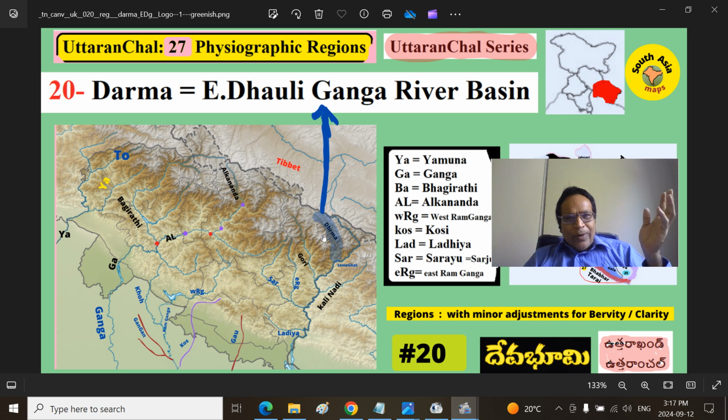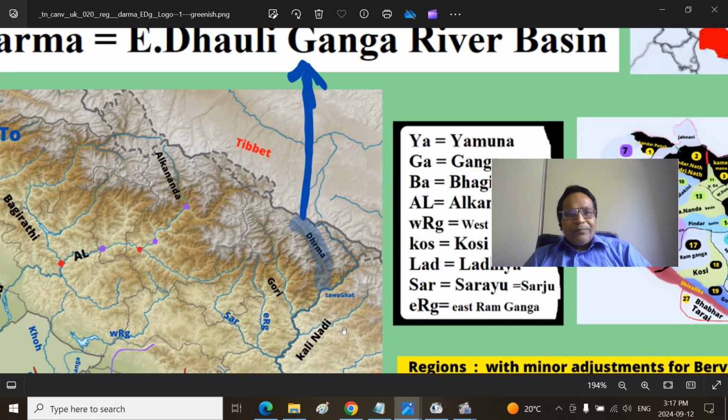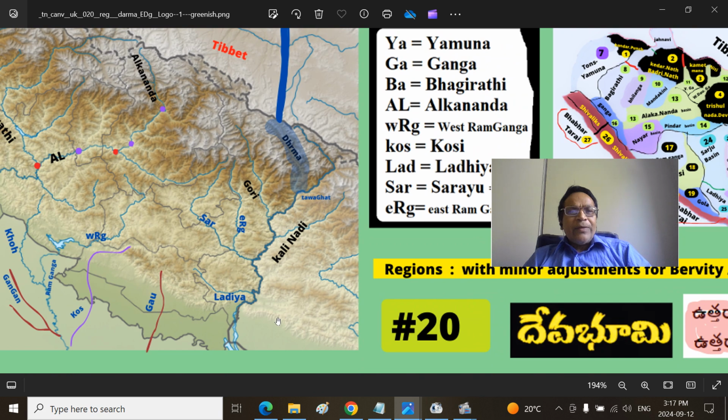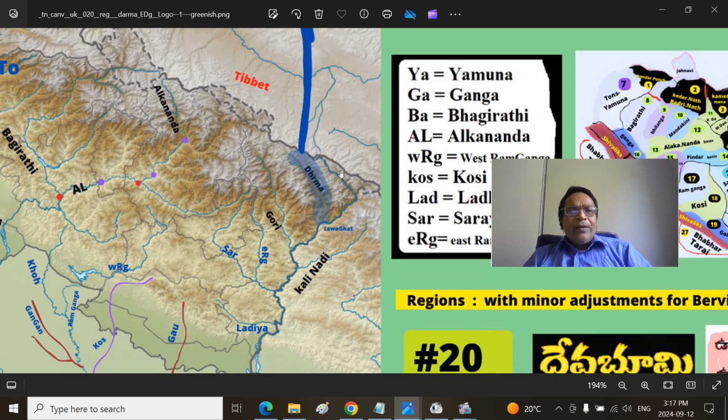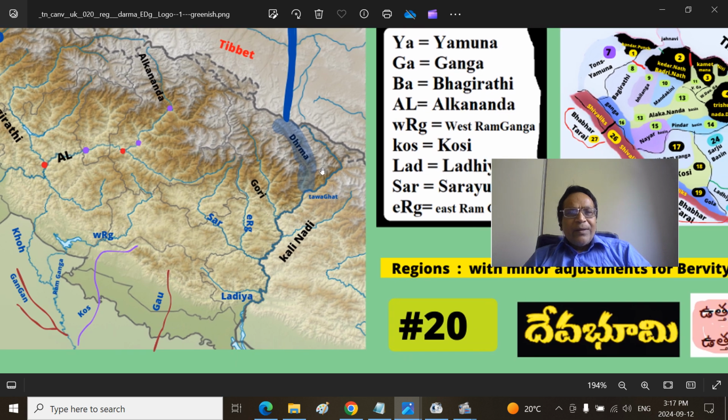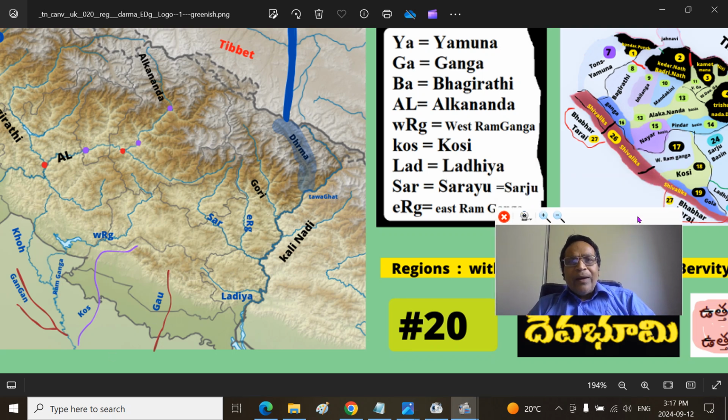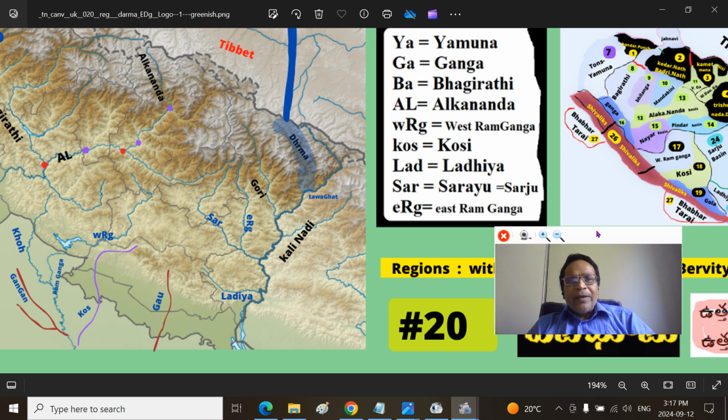We are looking at this particular river right now. I have expanded this so that you can see this river Gori Ganga. This is the eastern Dharma Dhauliganga. This is the western Dhauliganga, where this is the Vishnu Prayag. Ladia River, Sarju River, Sarayu River, and eastern Ram Ganga, western Ram Ganga, Gaula River, and Kosi River, and so on. I have expanded them here.